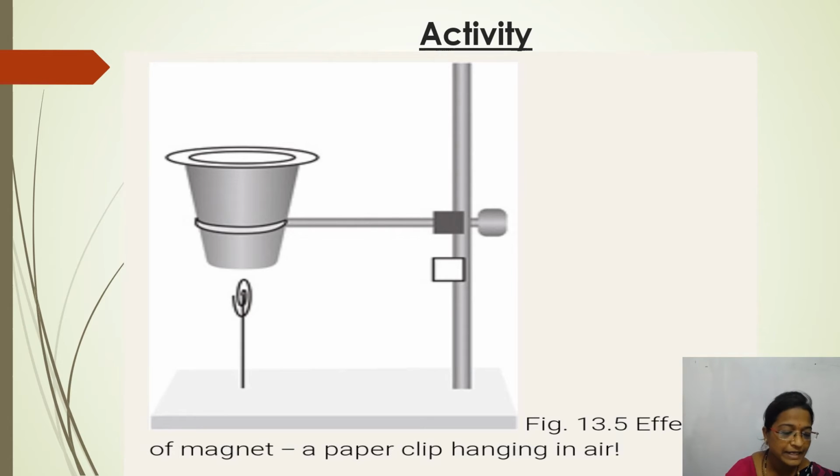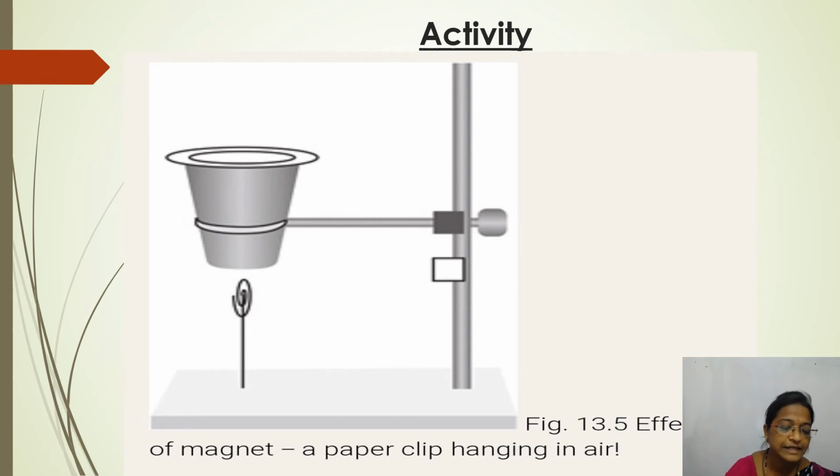So place a magnet inside the cup. Take one magnet and place it inside the cup and cover it with a paper so that the magnet is not visible to others. Okay? Attach a thread to a clip made of iron.